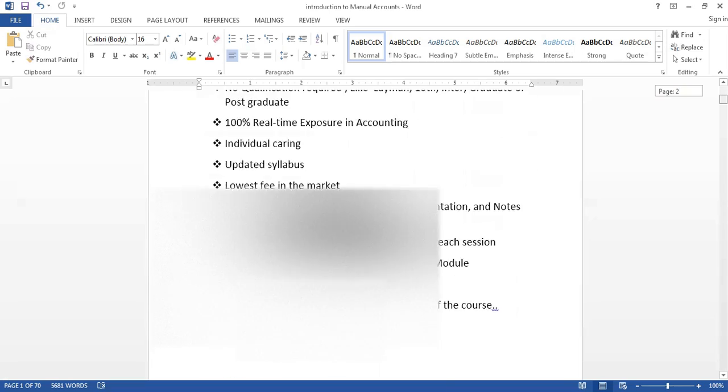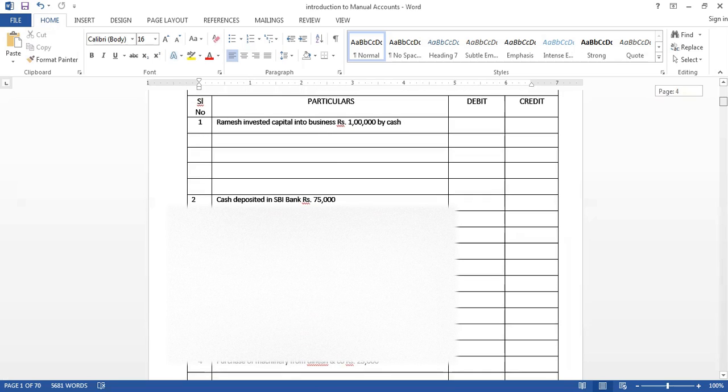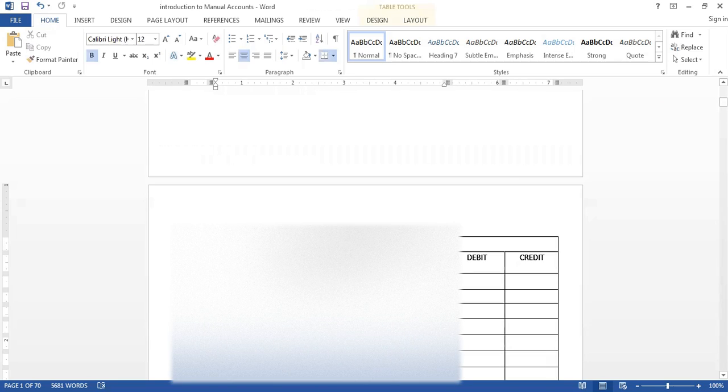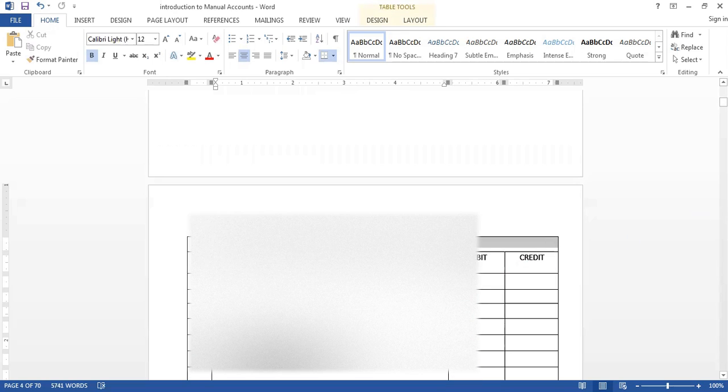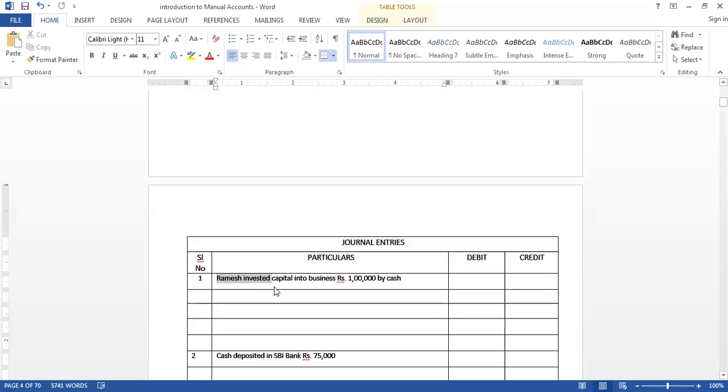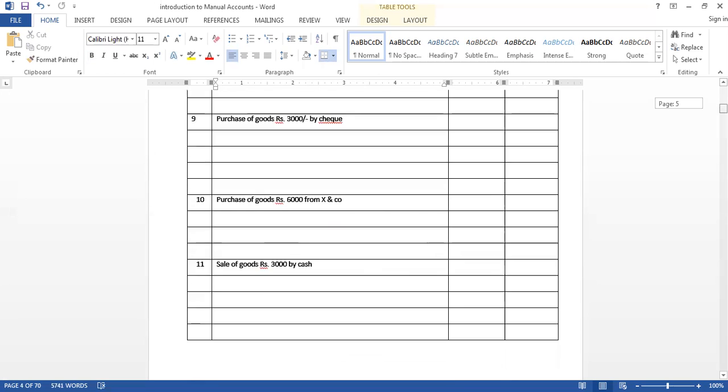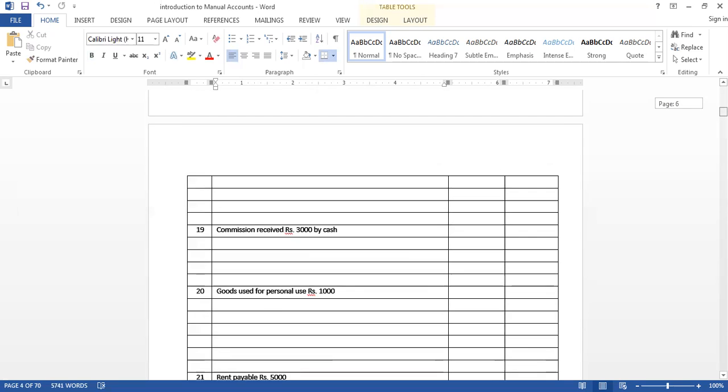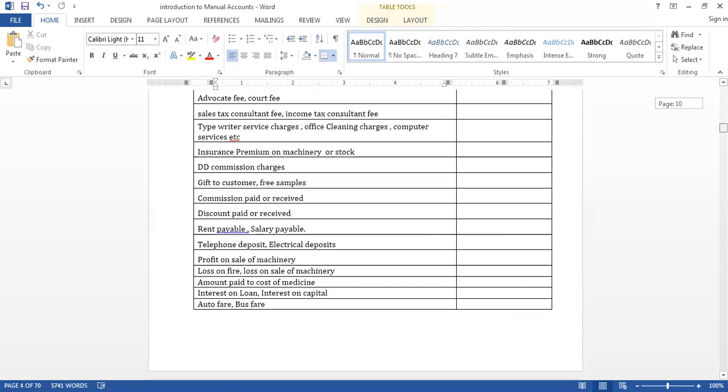So here these topics are already there. These are our documents related to practical accounting, the journal entries. So we are going to write journal entries. These are transactions, and we are practicing all of this, how to write the journal entries. I have to practice all the entries like this.